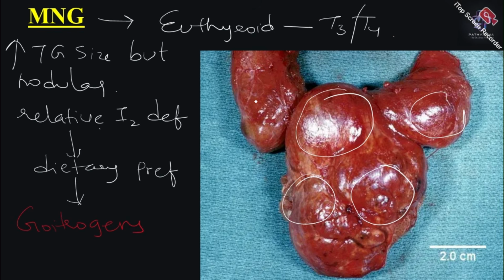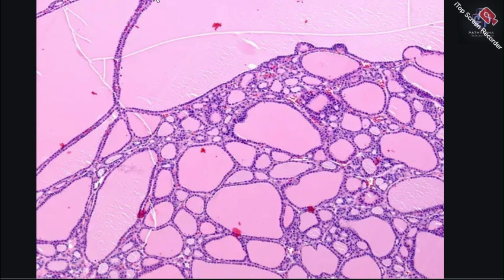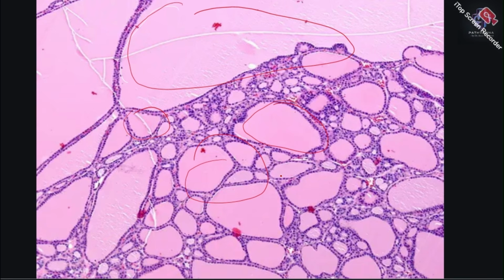Now remember, multinodular goiter patients are almost always euthyroid, which means you are having normal T3 and T4. Even though grossly you have thyroid glandular abnormalities, functionally when you do assays of T3 and T4, they are almost always euthyroid. Now if you look at microscopy, the thyroid gland will have follicles of various sizes. See here, this is one size, very large, and you have another follicle. So you have thyroid follicles of varying sizes. This is one important microscopic finding which you will see in multinodular goiter.